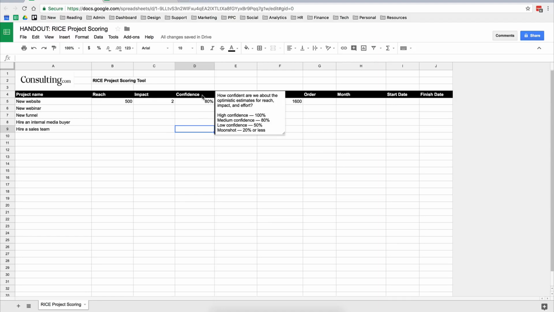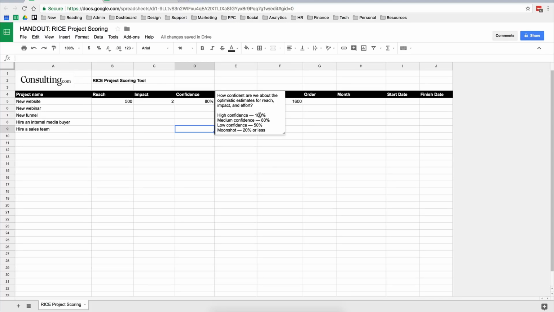The next one is confidence. So how confident are you about the optimistic estimates for reach, impact, and effort? This one asks you how confident you are in your guess here. If you're kind of uncertain, you're probably going to want to select 20% or less.